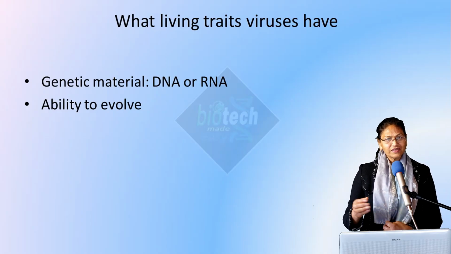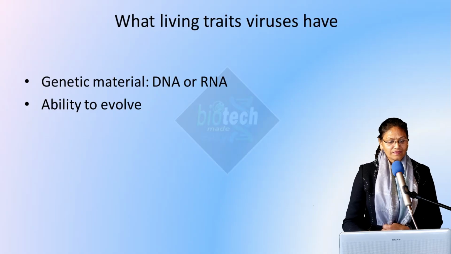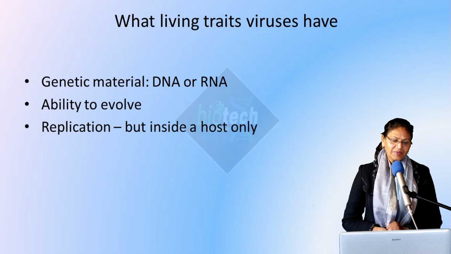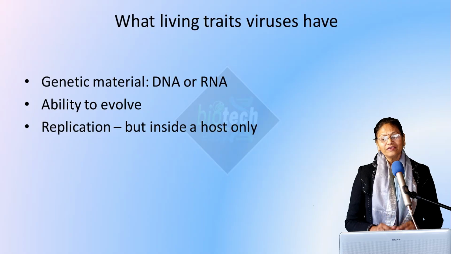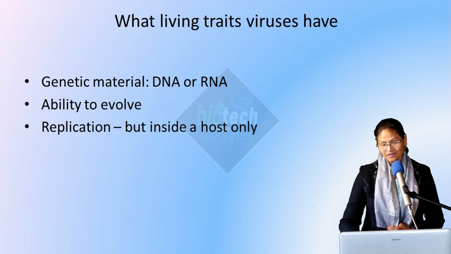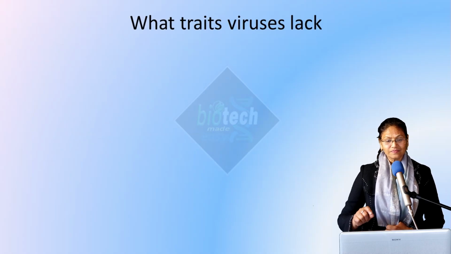They are surviving for a long time and they are changing themselves. Then replication, or multiplication, is seen in viruses. They can make progeny, offspring, but that takes place only when they are inside the host, not outside the host.